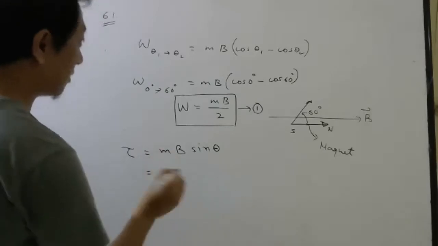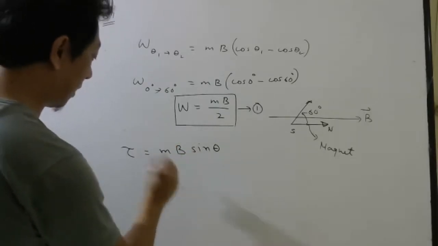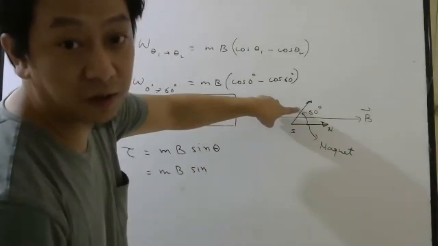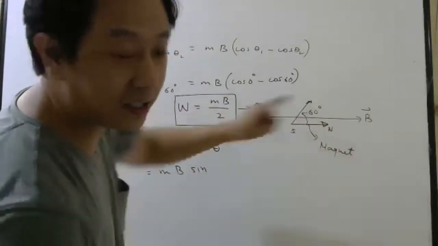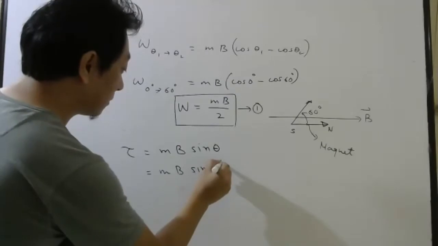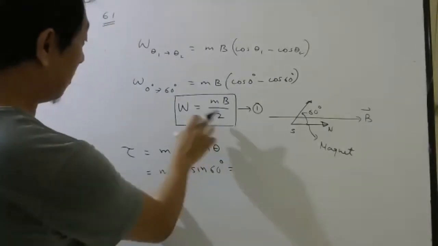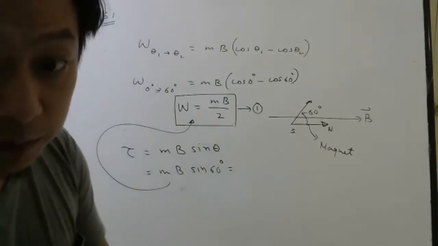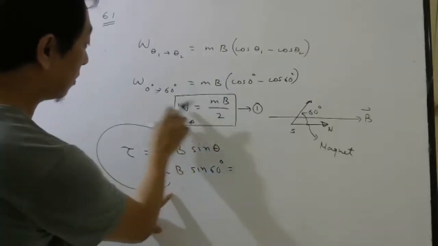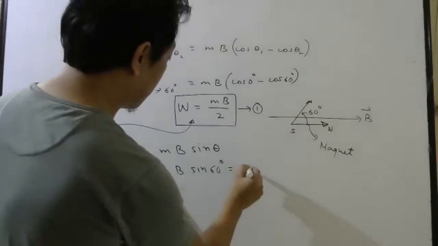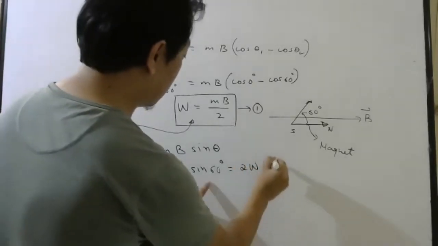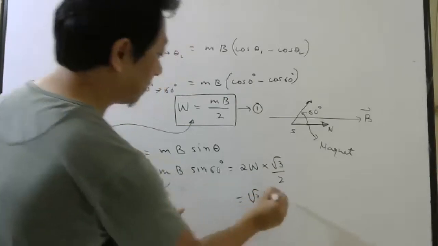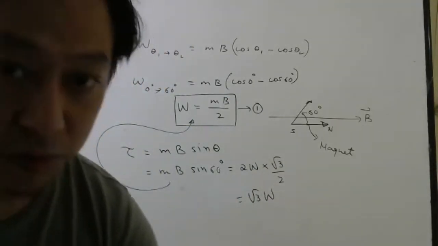So m is your magnetic moment, magnetic field is B. At which position did they tell? At this position. At this position, what is the angle? 60 degree. Now mB from equation 1, if you substitute, because the answer is in terms of W. So mB will be what? Twice of W, and sine 60 is root 3 by 2. So the answer will be root 3 W.